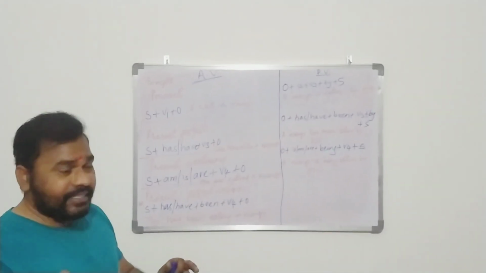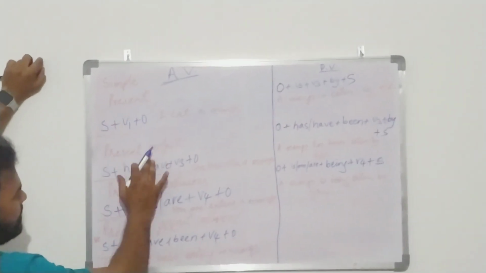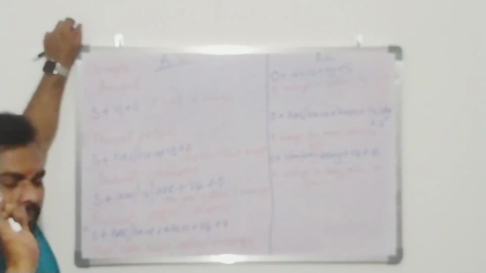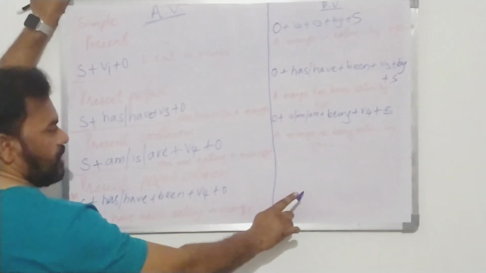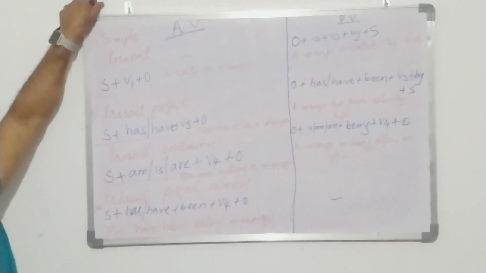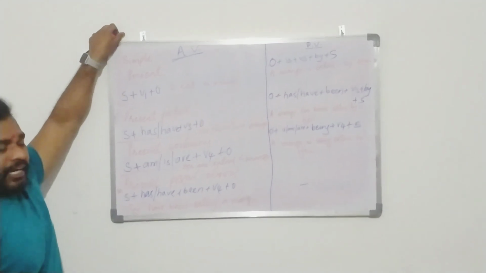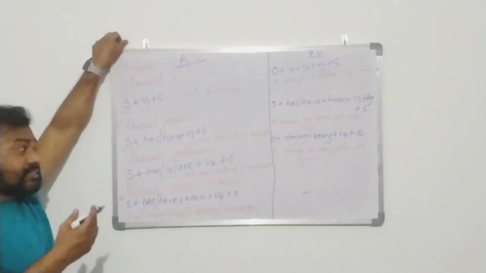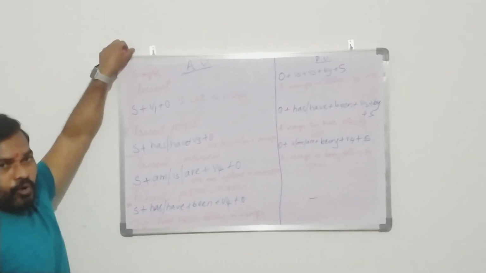Now for that, I wrote the structure of all those sentences, but always remember that the present perfect continuous tense can never be changed into passive voice. So it has been left as it is. There will be no passive voice for present perfect continuous tense. Not only present perfect continuous tense, but as it is present, past or future, will never be changed into passive voice.